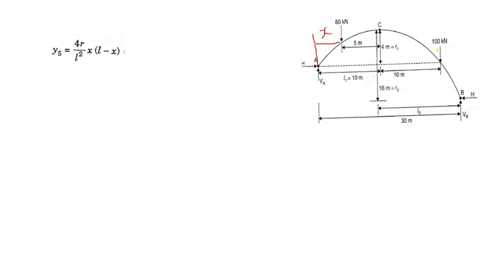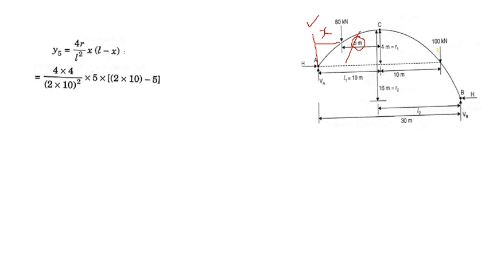So Y at a distance of 5 meter: same equation of the parabola, 4r by L square into X into L minus X. See here, be careful: by coincidence it has been given at 5 meter and L1 is 10 meter, but X is not this 5 meter.